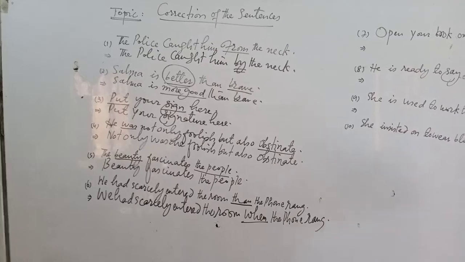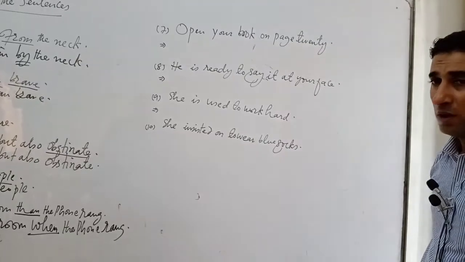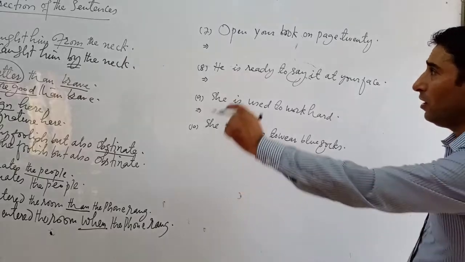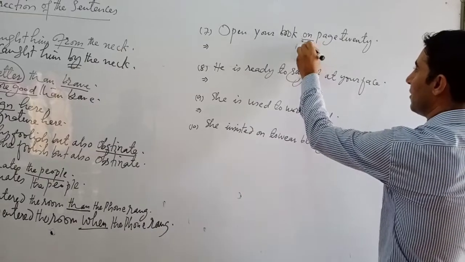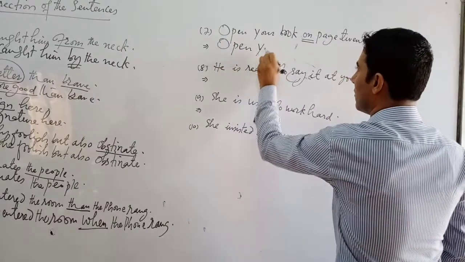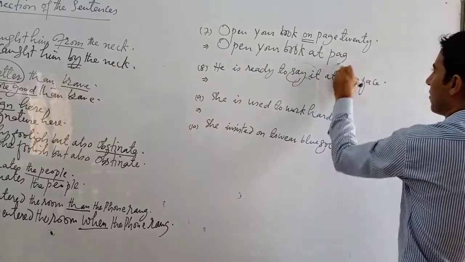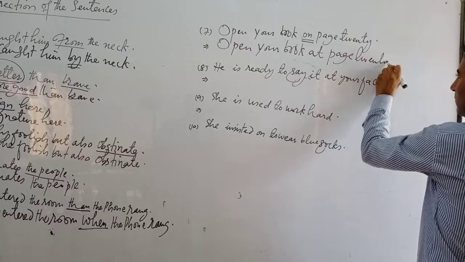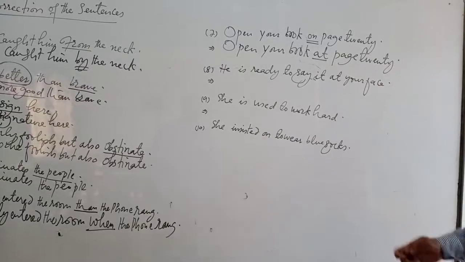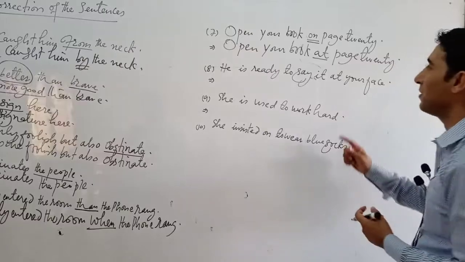Number 7, open your book on page 20. What will be the mistake? Here is a mistake in preposition. Open your book at page 20. The preposition will be at, because page 20 here becomes particular. We are talking about at page 20 but not on.